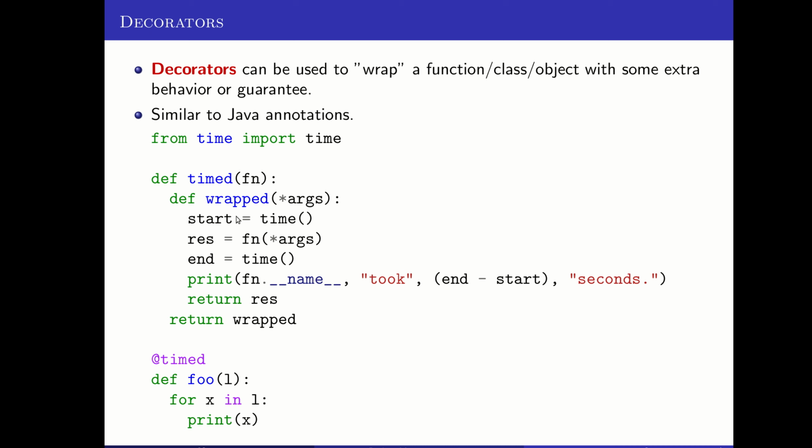So we start a timer, or rather we record the current time. We call our function and get its result. And then we record the end time. And then we're reporting this function took however many seconds because we're subtracting the end and the start and seeing how far apart they are. We still return the result of the original function so that if foo did have a result that it returned, that would still get returned at the end. And then the whole decorator returns wrapped because wrapped will be the replacement for foo.